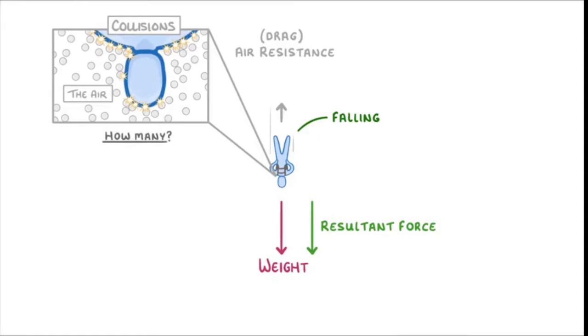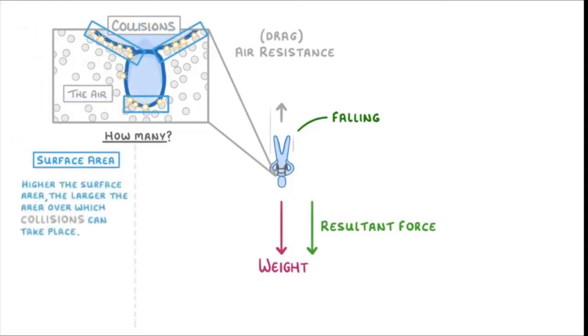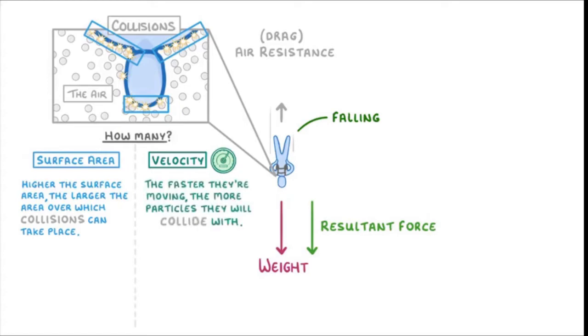The size of the air resistance depends on the number of collisions that occur on the falling person. How many collisions are possible? It depends on two parameters: surface area and the velocity attained by the object. So consider the surface area over the head and shoulders. The higher the surface area, the larger the area over which collisions can take place. Similarly, the faster an object is moving, the more particles it will collide with.